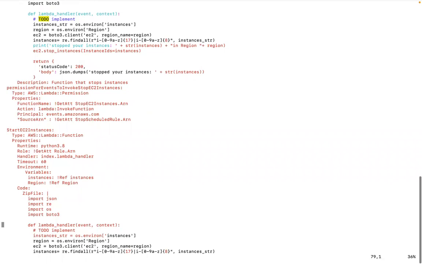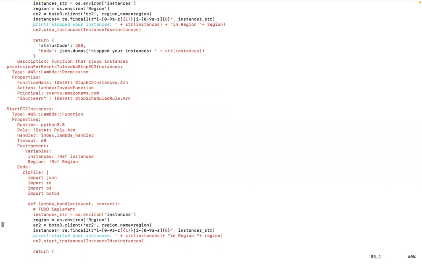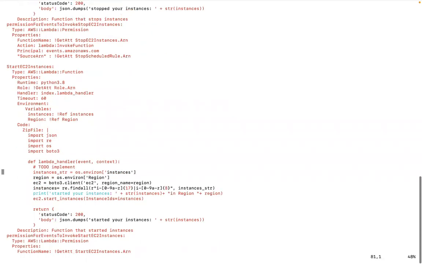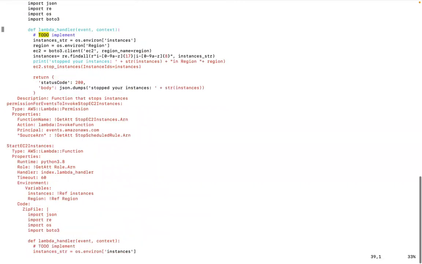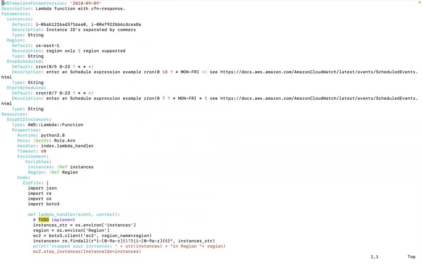Seems like you have one more Lambda function there, start EC2 instances. Yes. You see that type equals AWS Lambda function. One Lambda function is to stop and one Lambda function is to start. Is that right? Yes. And for this, I am not providing EC2 instances in my CloudFormation stack because I am going to be creating EC2 instances and running both these functions from the same Ansible role.